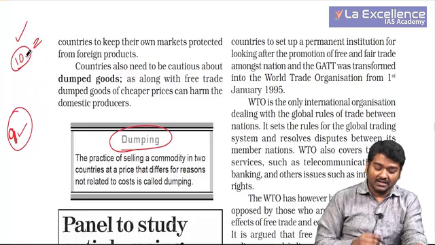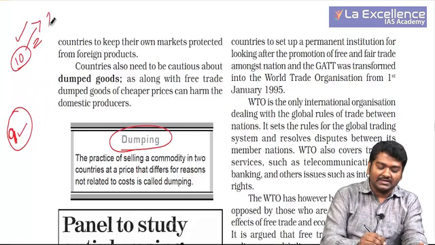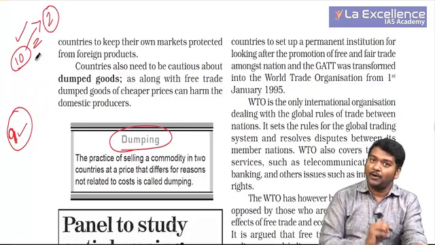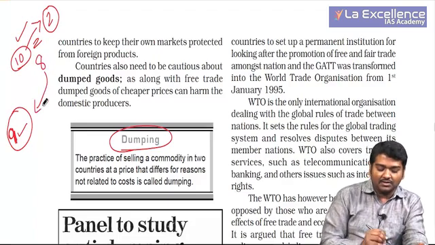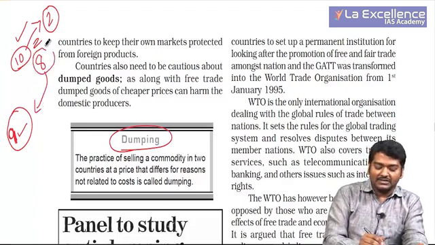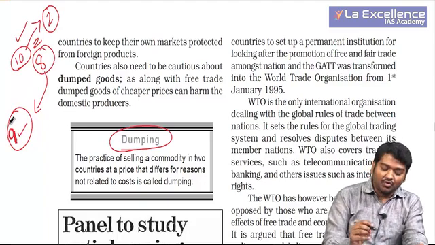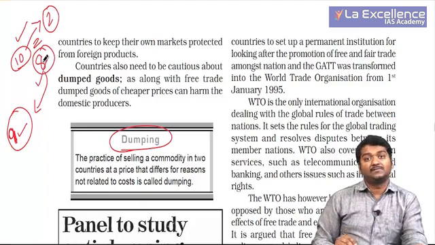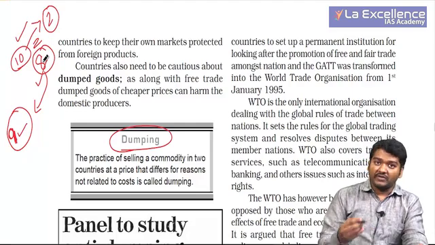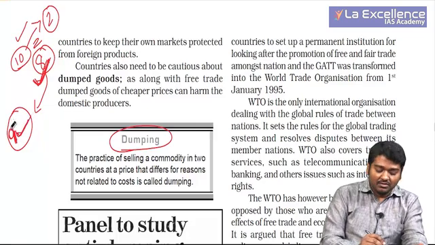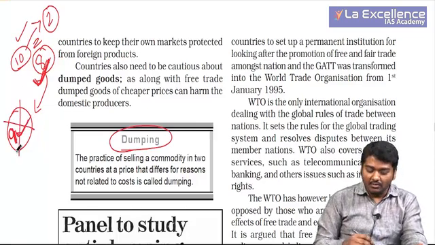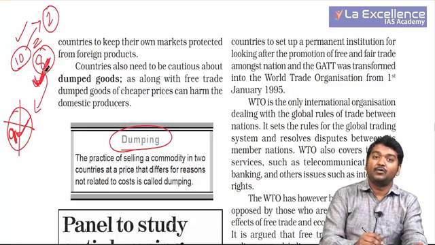China, understanding this, what will it do? It will give a subsidy of 2 rupees for their product. So their product will become 8 rupees, and once it enters the Indian market, 8 rupees is cheaper than 9 rupees. So usually people will purchase this particular product. Over a period of time, people get used to this product and they will not purchase the 9 rupee product at all. The 9 rupee industry will shut down and people will purchase 8 rupees alone.